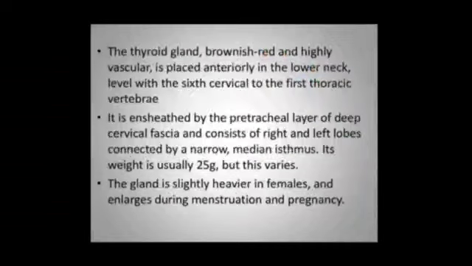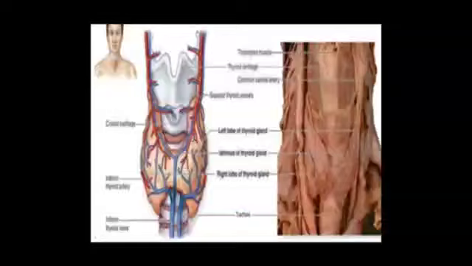The thyroid gland is brownish red, highly vascular, placed anteriorly in the lower neck at the level of C6 to first thoracic vertebra. It is ensheathed by the pretracheal layer of deep cervical fascia and consists of right and left lobes connected by a narrow median isthmus. It usually weighs around 25 gram. The gland is slightly heavier in females, and enlarges during menstruation and pregnancy.